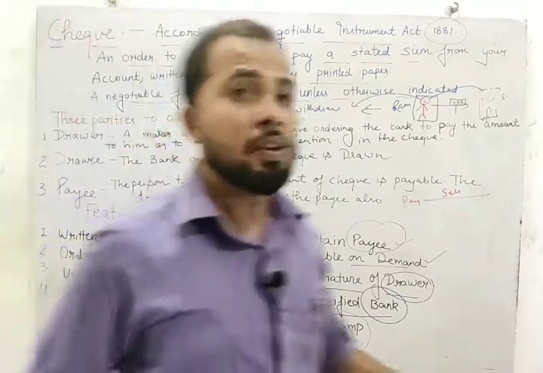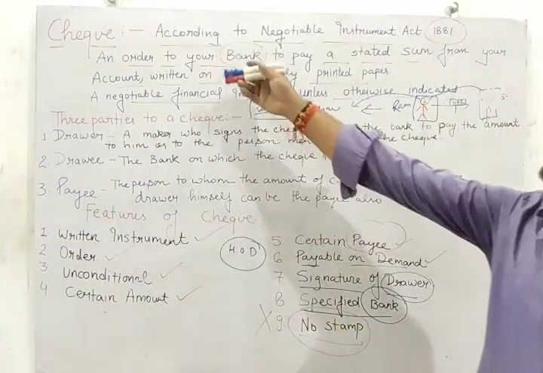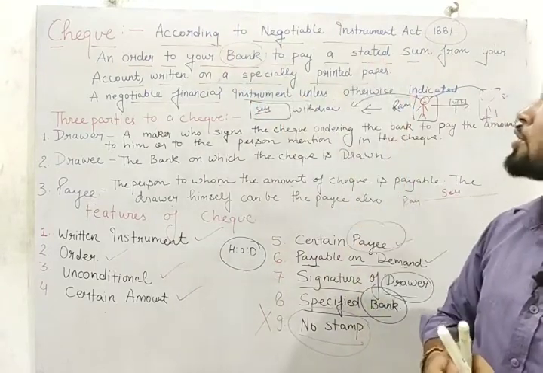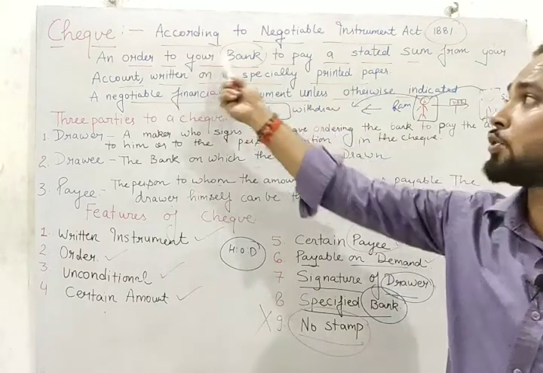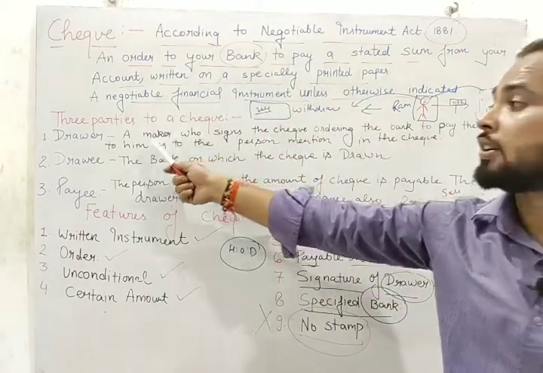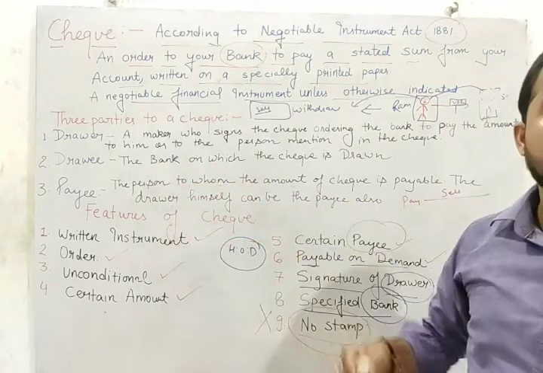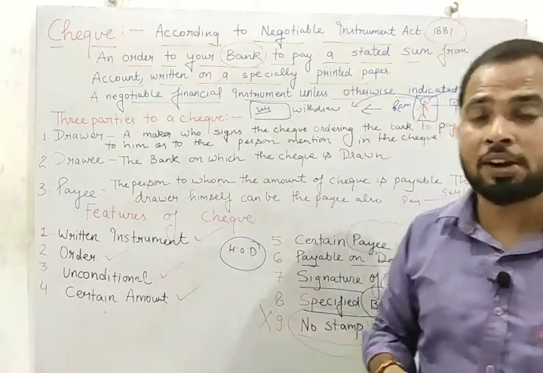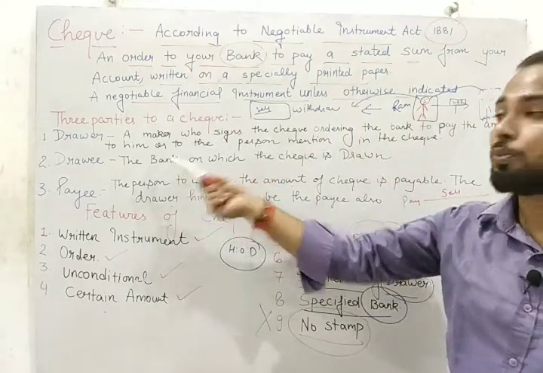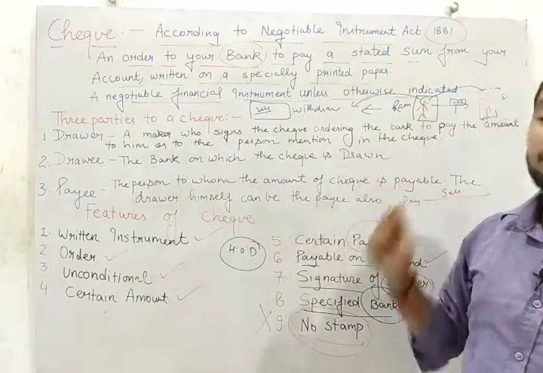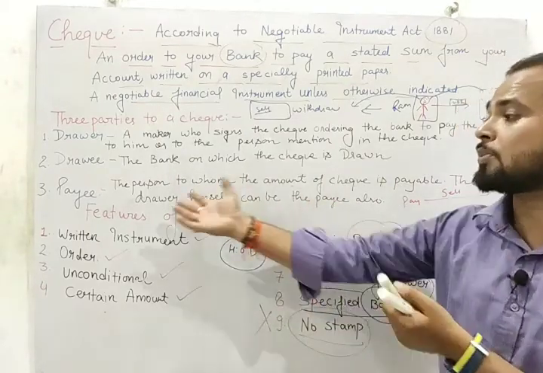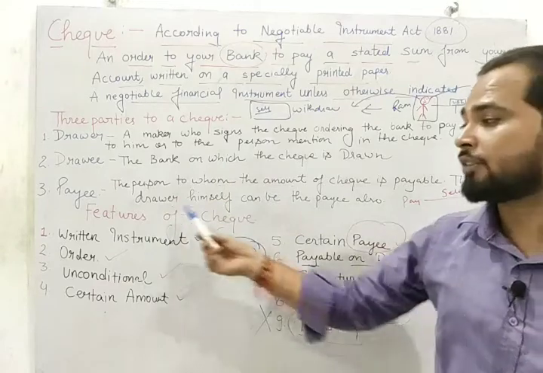So student, we have discussed the meaning of check. According to the Negotiable Instrument Act 1881, a check is an order to the bank to make a payment. Next, we have three parties of a check: drawer, drawee, and payee. The drawer is the account holder, the person who signs the check ordering the bank to make the payment to him or another person. The drawee is the bank, and the payee is the person who receives the money. Sometimes the drawer himself can be the payee, and we have discussed the features.